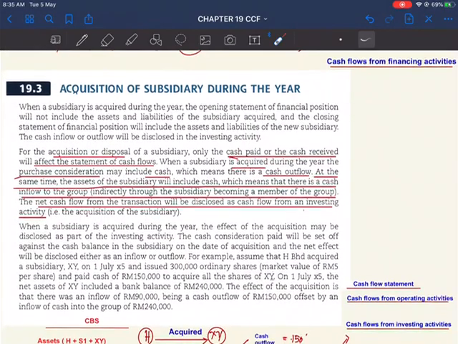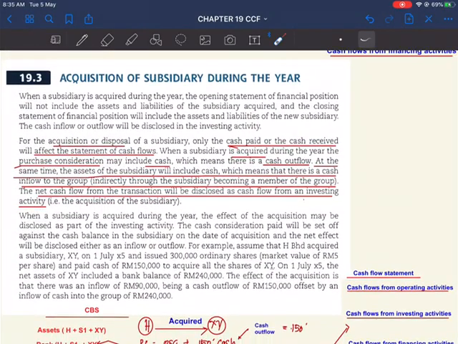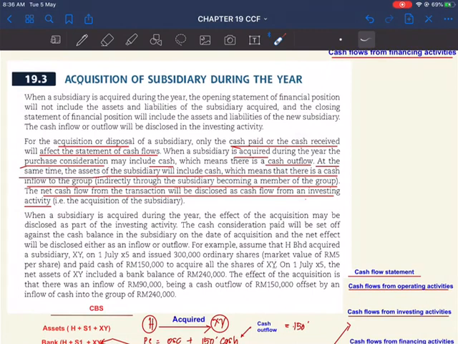Let's move on to acquisition of subsidiary during the year. So we are talking about subsidiary now. For acquisition or disposal of subsidiary, we are only concentrating on the cash paid, the cash outflow or inflow involved, because we are discussing the cash flow statement.